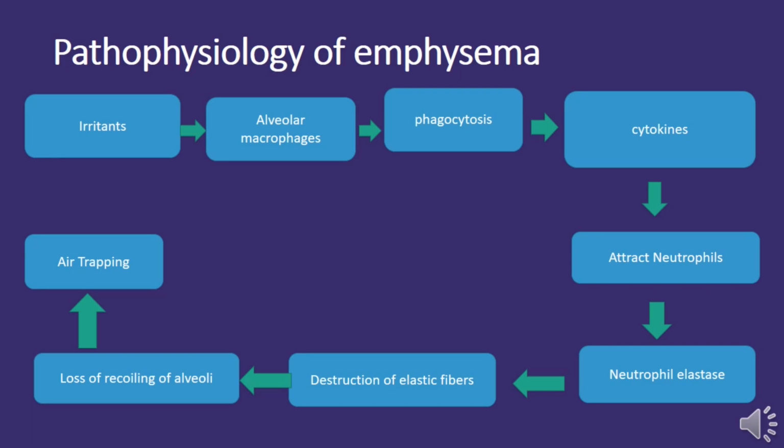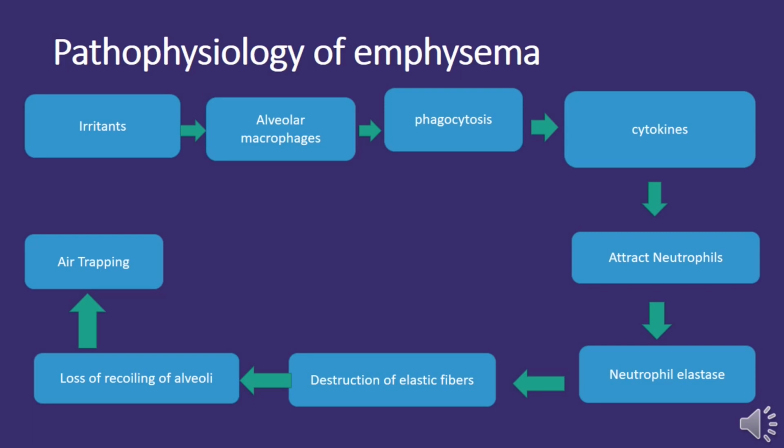As a response to the irritants, activated macrophages release signaling molecules called cytokines. Cytokines play a crucial role in the immune response and inflammation. Cytokines attract neutrophils, another type of immune cell, to the site of irritation. Neutrophils release enzymes, including elastase, to neutralize the irritants. Elastase destroys elastic fibers of alveoli.